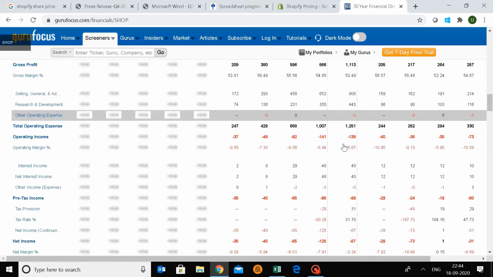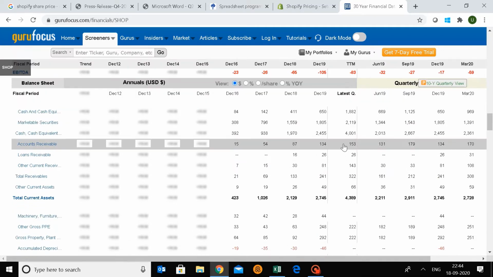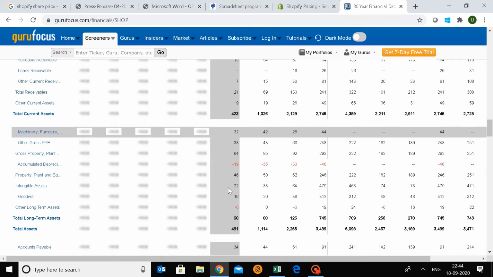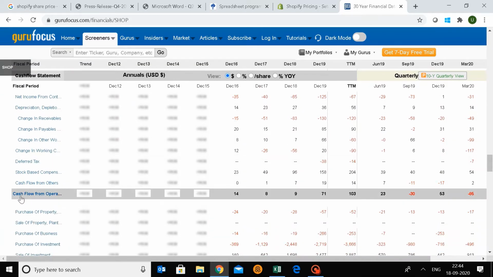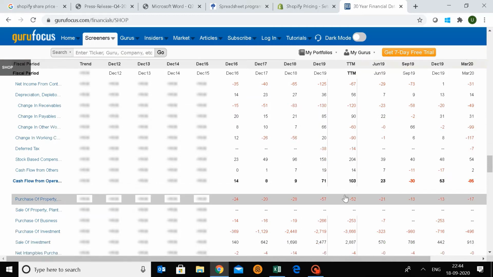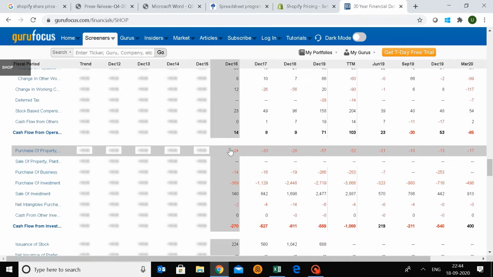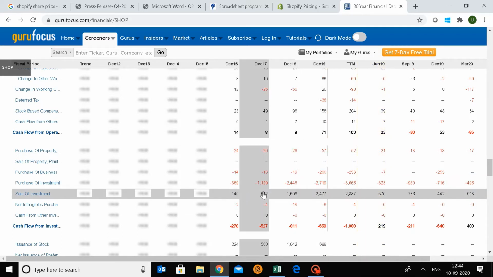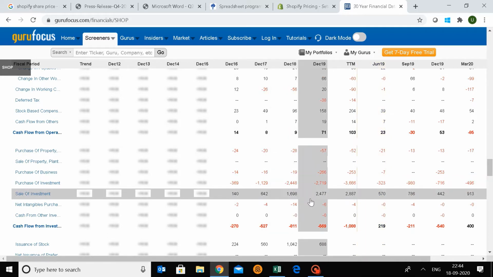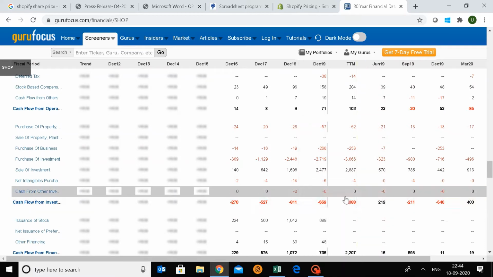Now, if I go down to cash flow, this is properly going to tell us what the cash flow position is. Look at the cash flow from operations. So their cash flow from operations is definitely increasing, okay? They are getting more and more cash out of their operations, no doubt. Look at the PP&E growth, it's steady, nothing too much. Purchase of investment. This is too much. They are buying businesses, okay? Then that is still fine. So they're putting more cash into investment.